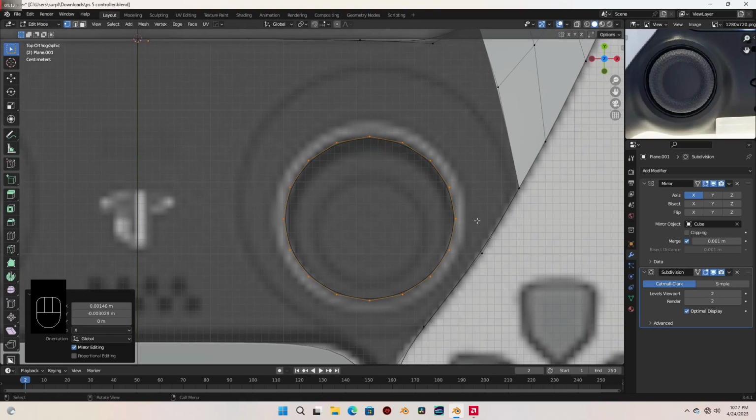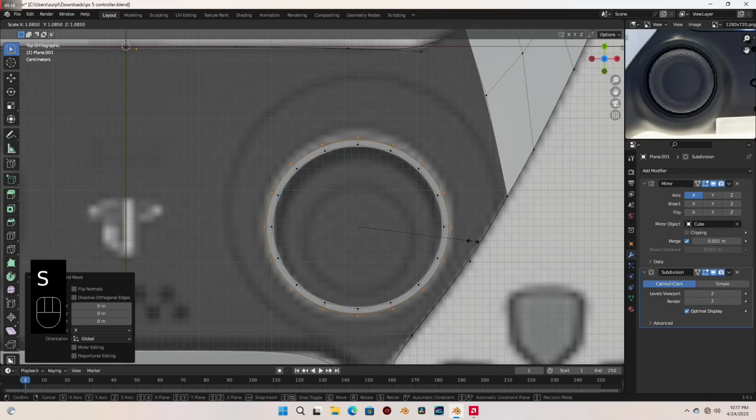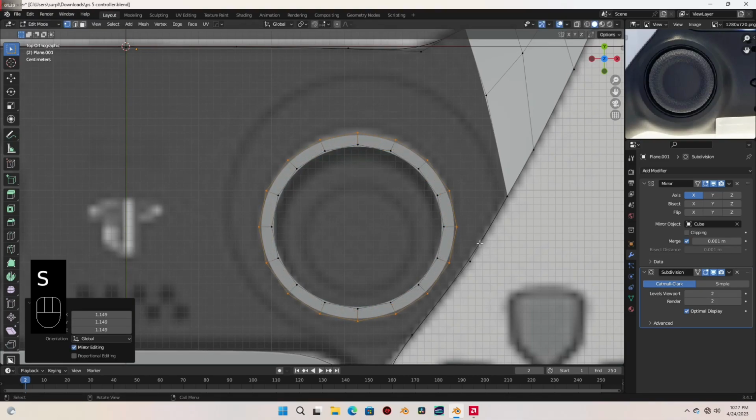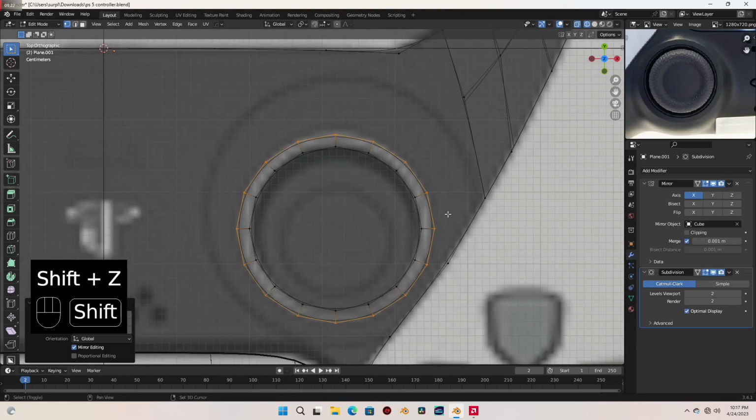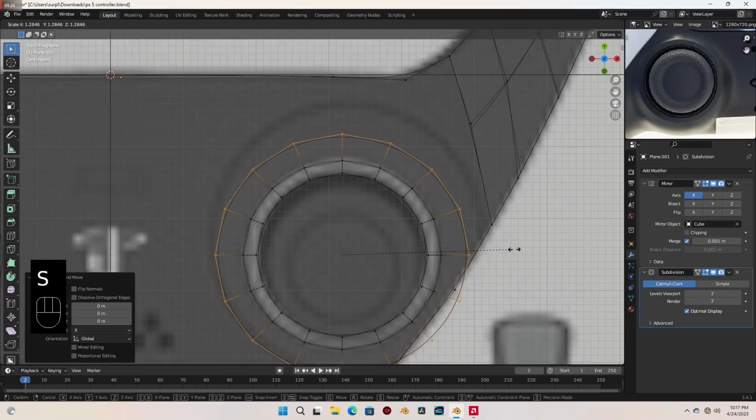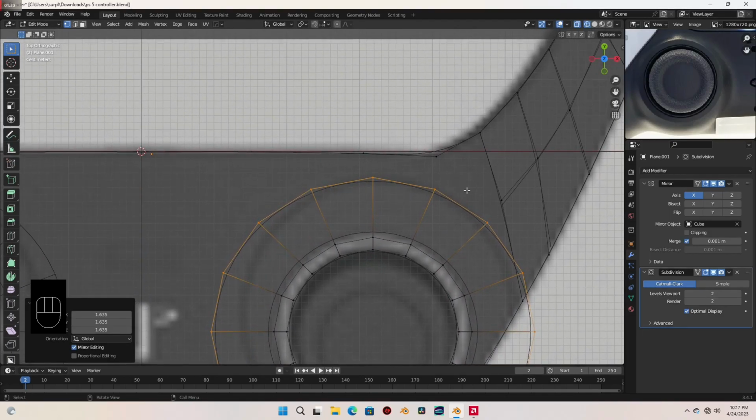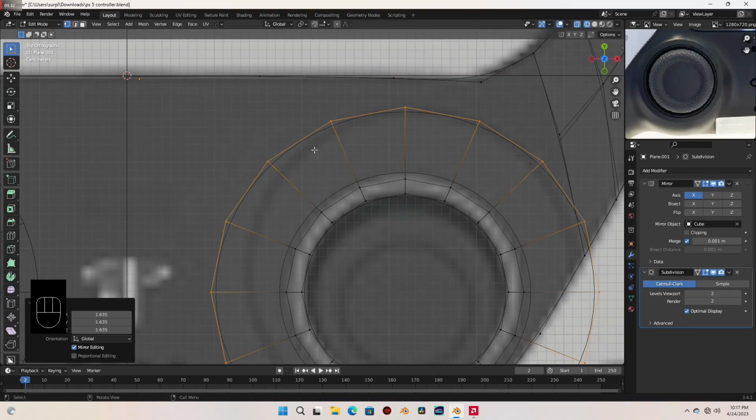So I'm gonna press E to extrude, right click to cancel that extrusion, and let's press S to scale it over here, and E again to extrude, and let's scale it out even more, making sure that the outer vertices are almost aligning to this outer circle here.